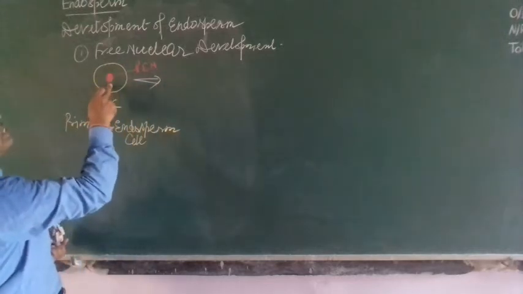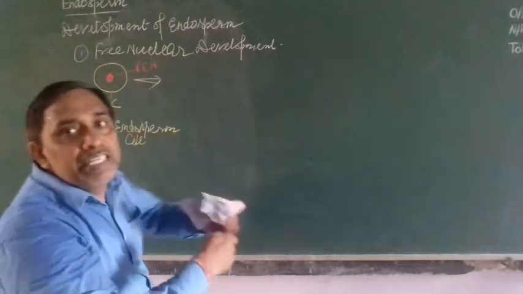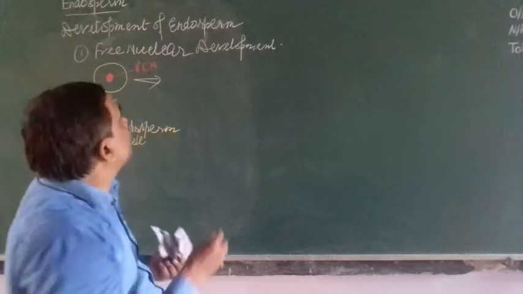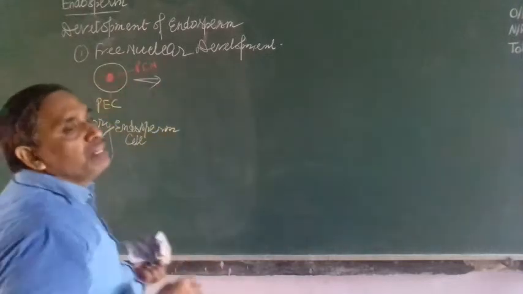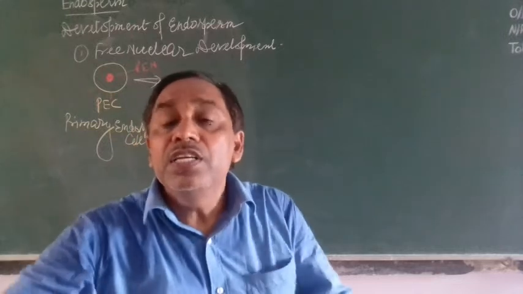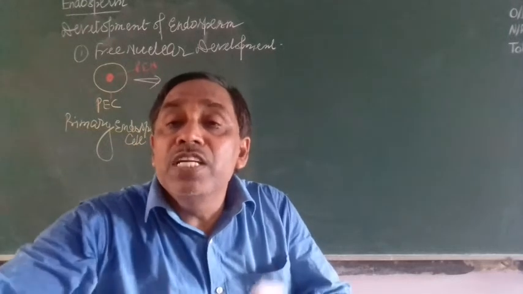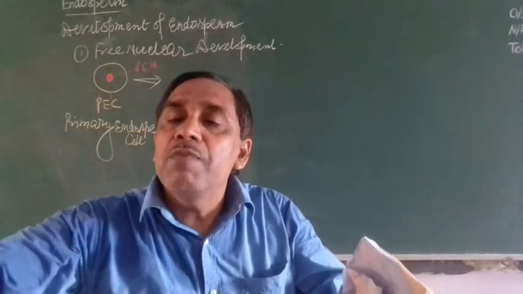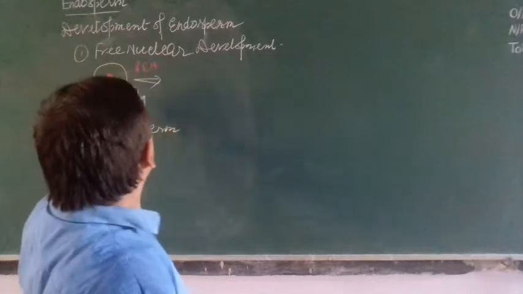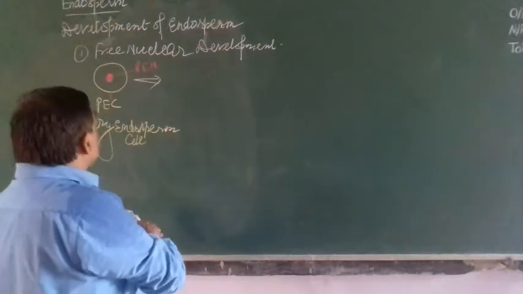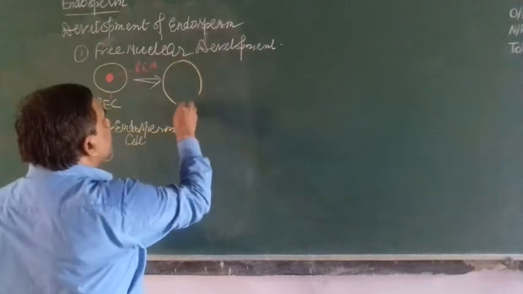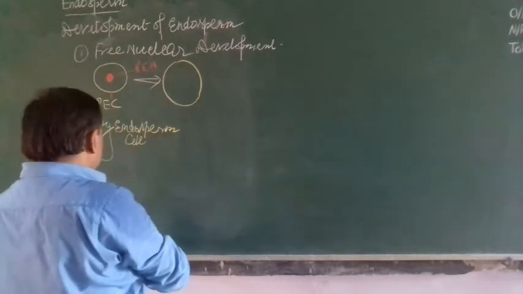This nucleus, that is triploid, divides freely. Cytoplasm will not divide, the cell will not divide. Only this nucleus will divide, just like in class 11 you have seen the syncytial hypha. In syncytial hypha, only nuclei are dividing freely, the hypha increases in size, and it becomes multinuclear. So here the endosperm will also become multinuclear due to division of nucleus by mitosis.